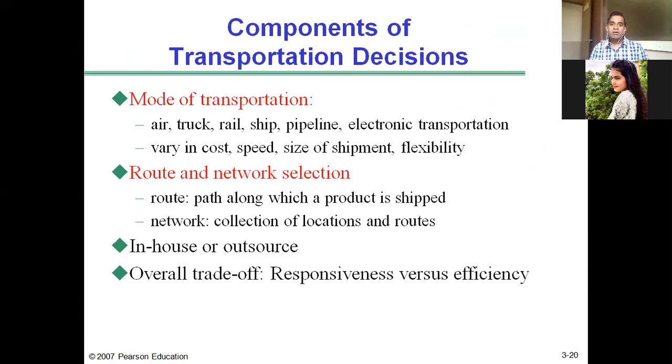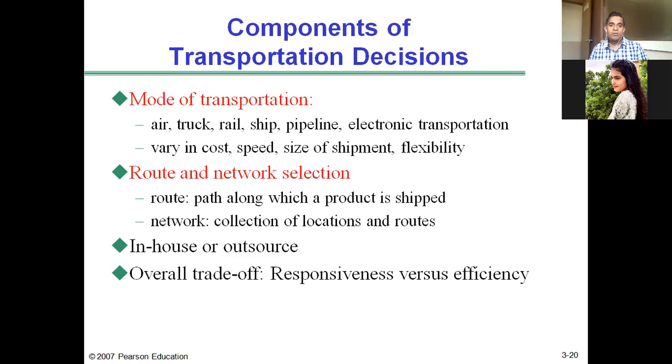Then, components of transportation decisions. What decisions does a manager have to make with respect to transportation? Definitely the first is the mode of transportation: air, that is air cargo, aeroplanes; then truck, rail, ship, and pipeline, which is basically to carry crude oil; then electronic transportation for download of software.